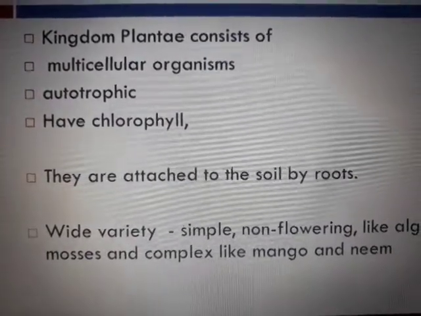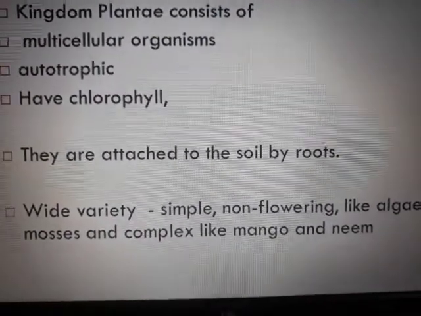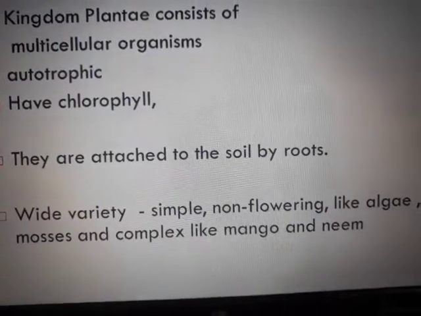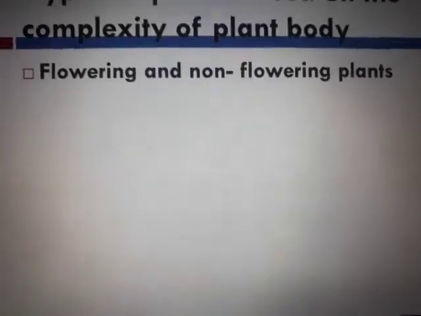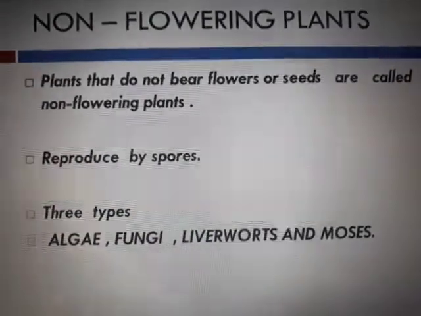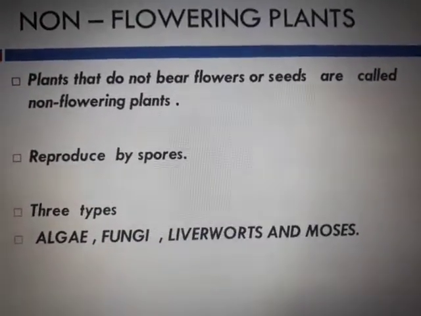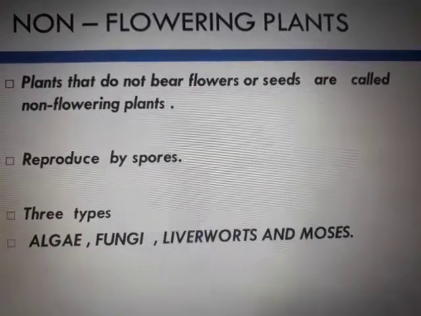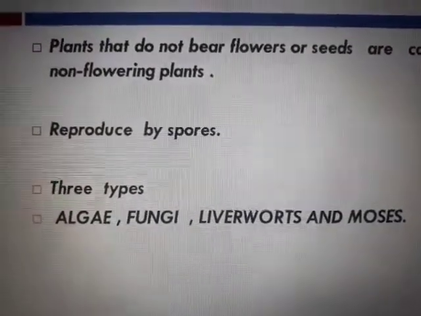Then they are attached to the soil by the roots, and there are wide varieties. Some are simple, some are complex. So majorly there are two types, flowering and non-flowering. In non-flowering, these plants do not bear flowers or seeds. They are called non-flowering. And how do they reproduce?